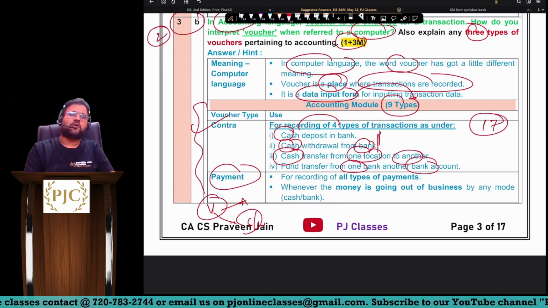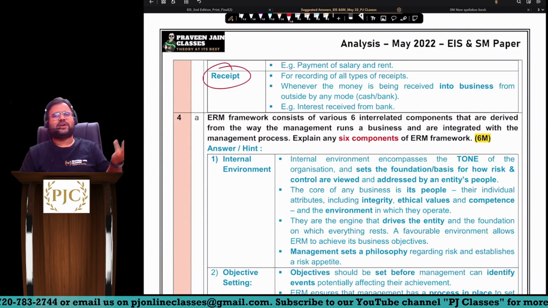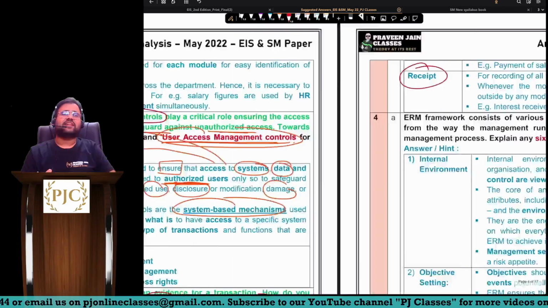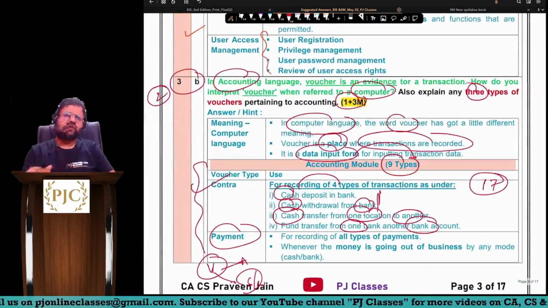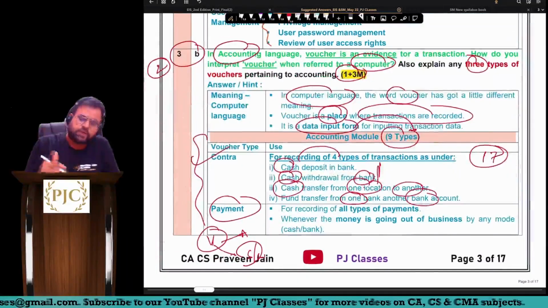Then we have something called payment voucher. Then we have something called receipt vouchers. Okay, debit note, credit note. These are all different, nothing but accounting vouchers only. You could have written them, sir. Next. So this was giving you 3 marks.